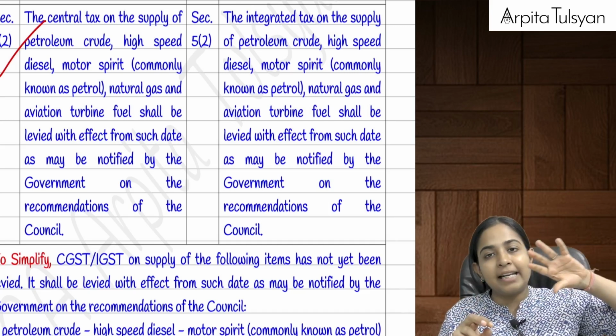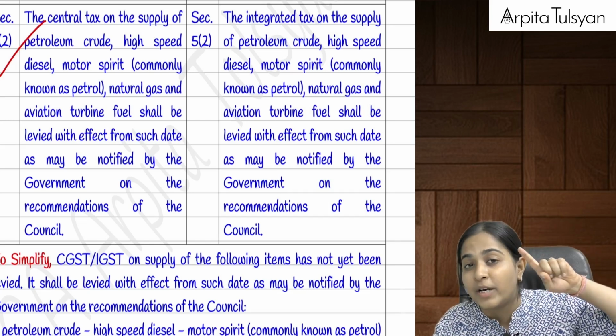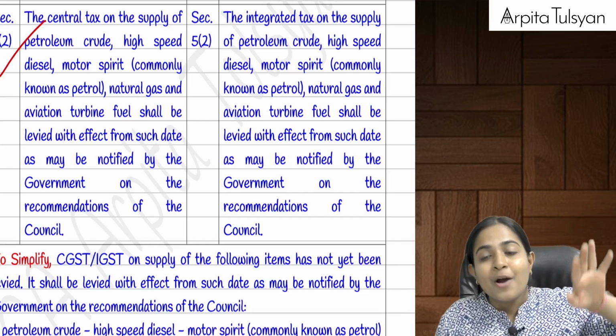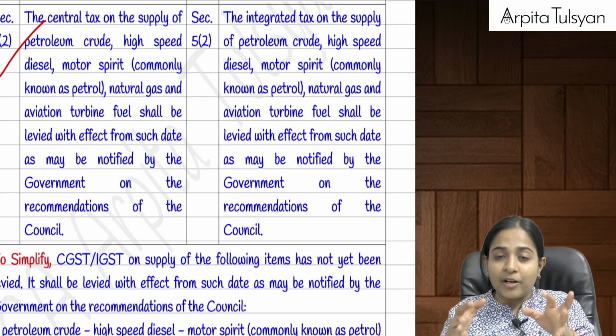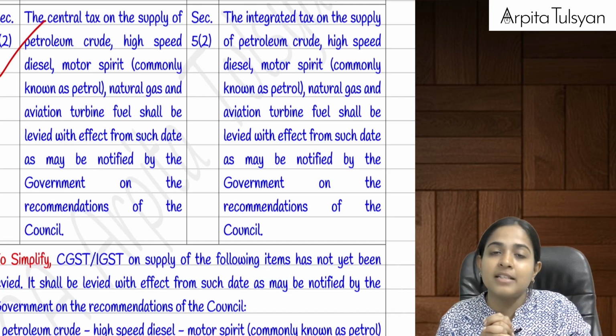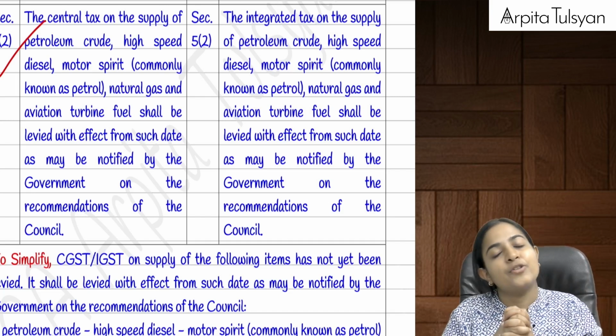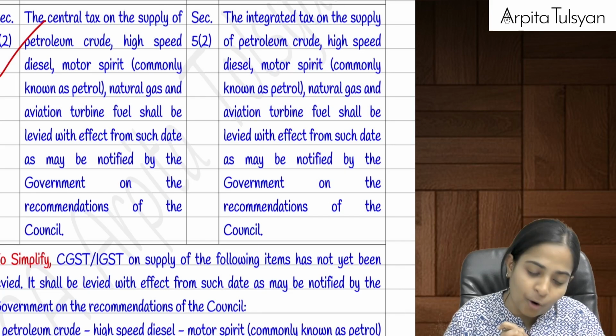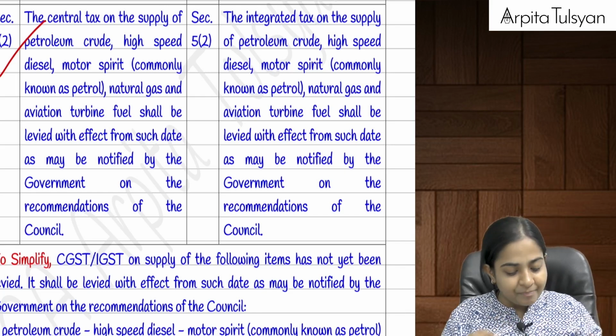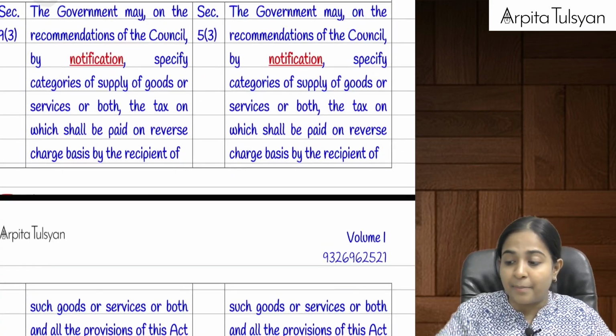Alcoholic liquor for human consumption we had totally excluded in section number 9(1) and 5(1). Bacha kucha, petrol, diesel, etc., on this also GST is not applicable till the notified date. So can we say even CGST and IGST will not be applicable? Yes. That was given under section number 9(2).